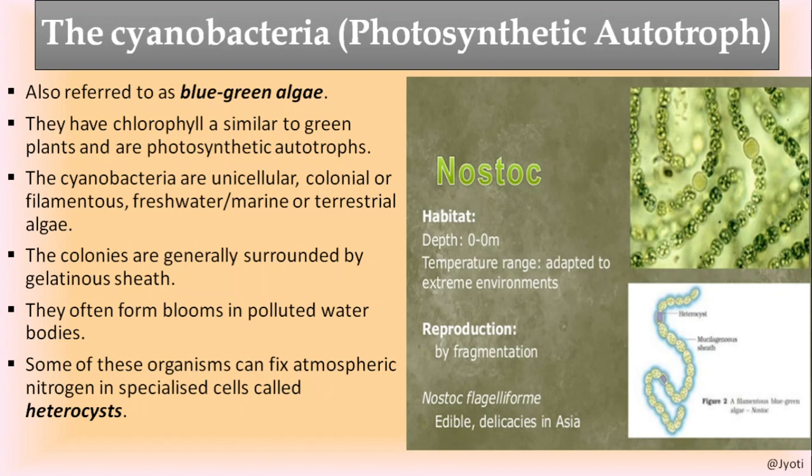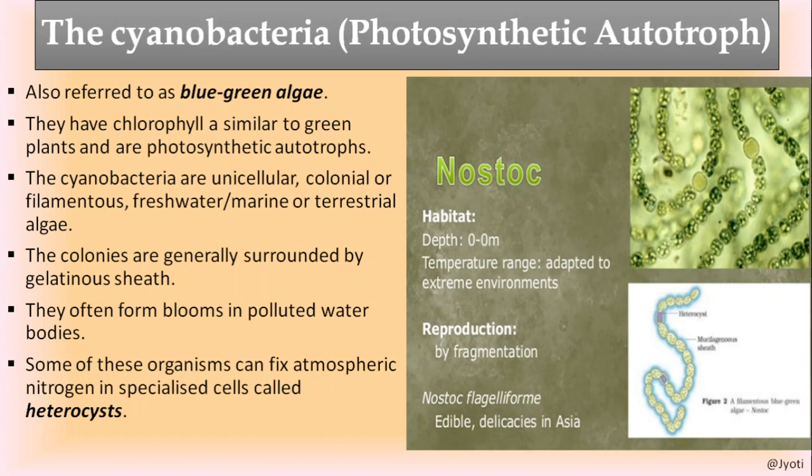You might have observed that often the part of a pond that is not used is covered by a green layer. These green layers are nothing but algae, and this is called algal bloom.